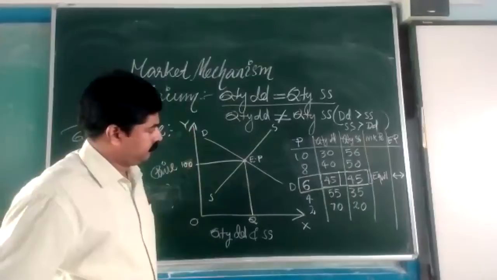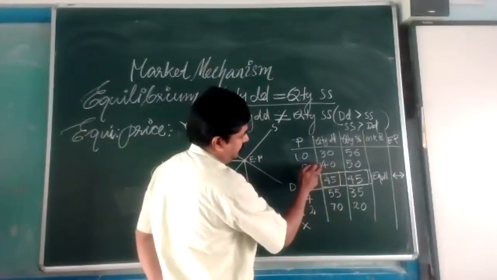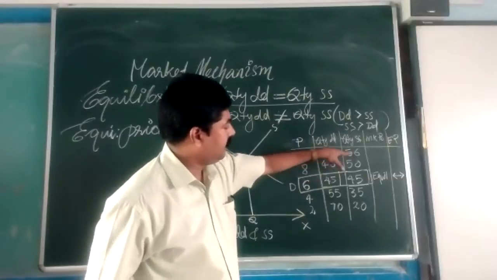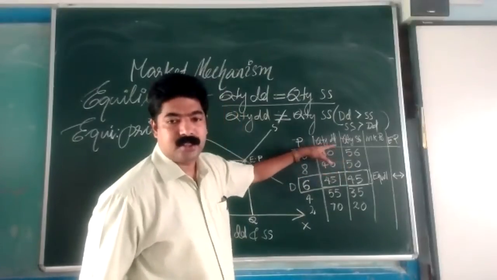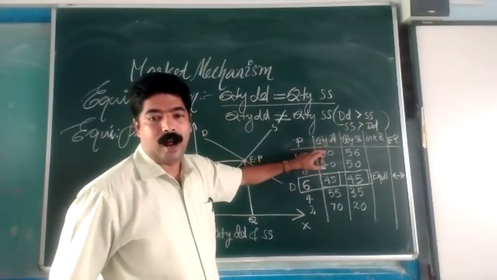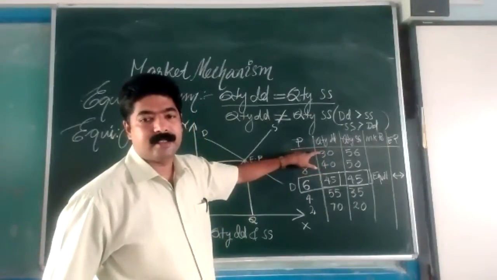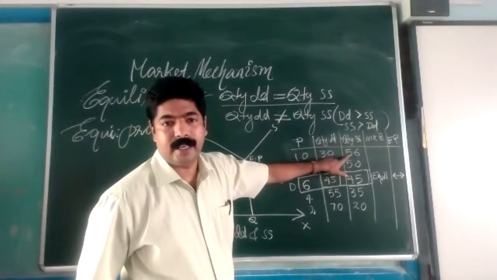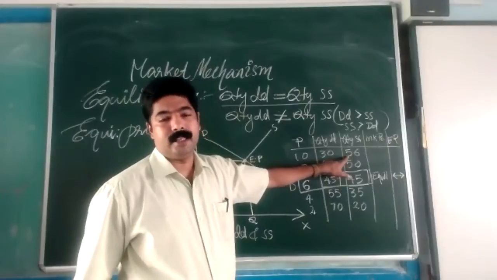Look at these two cases: 30, 40, 56, 50. In these two cases, what is happening? Here, quantity demanded is less than quantity supplied. So what is more there? Quantity supplied is more.